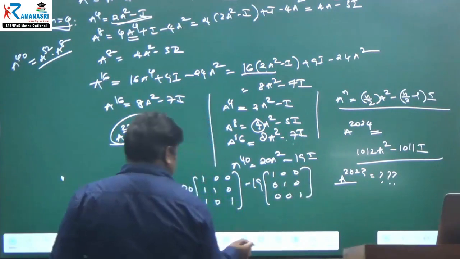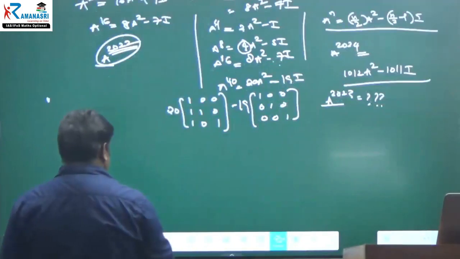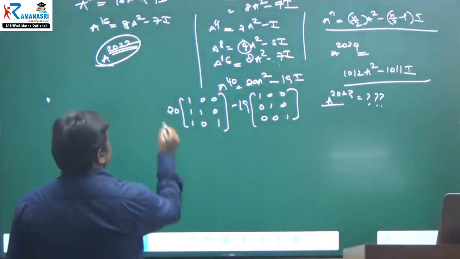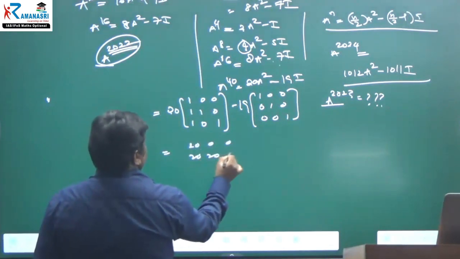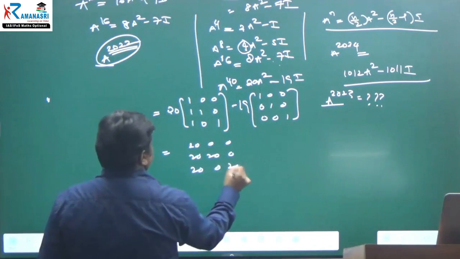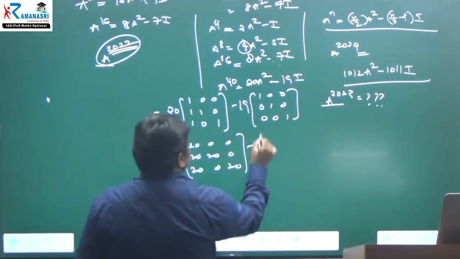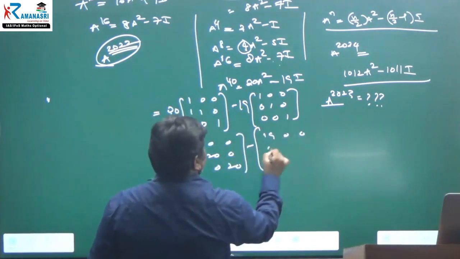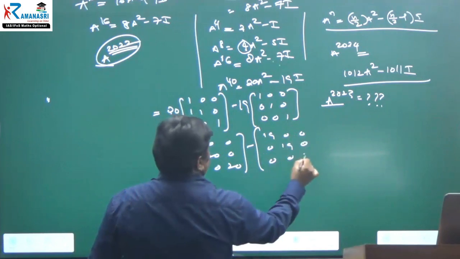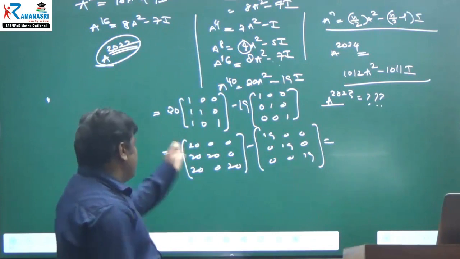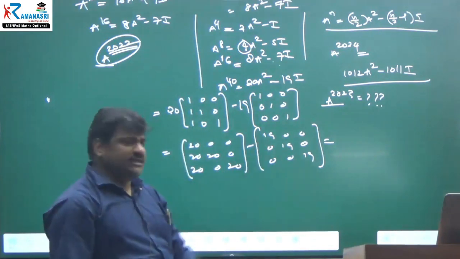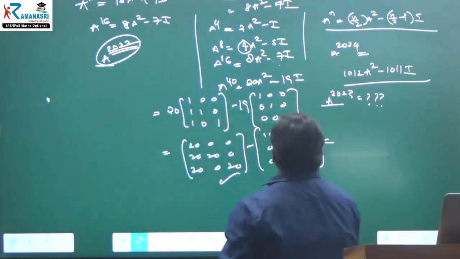Ultimately, the final answer is 20 0 0, 20 20 0, 20 0 20, minus 19 0 0, 0 19 0, 0 0 19. You only do the operations along the principal diagonal. Rest of the elements you keep the same on this matrix.